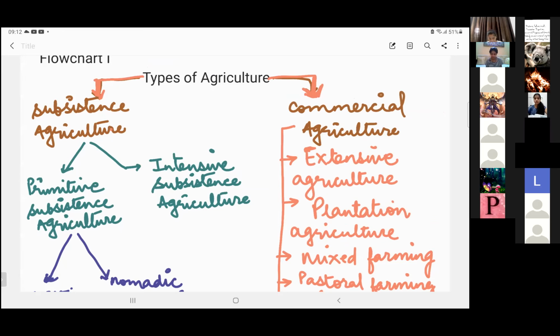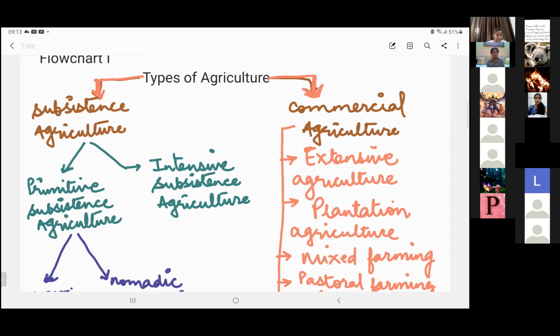Ma'am, and no surplus production. But if I ask you only subsistence, what is meant by subsistence? Domestic use. Little amount of domestic consumption. Something that is used by our family. Ma'am, required amount. Subsistence means?